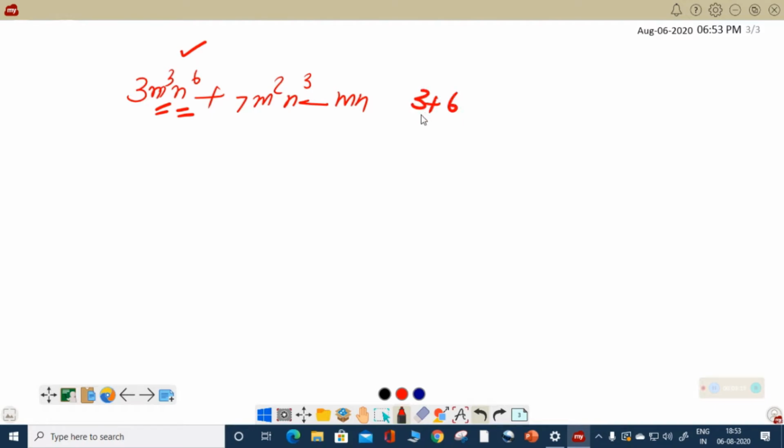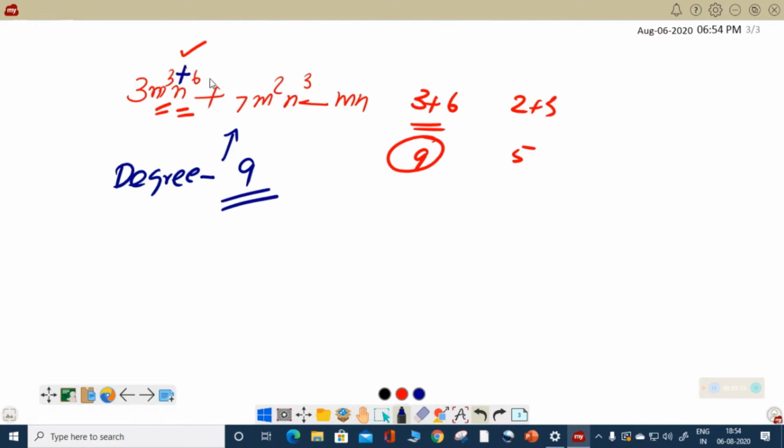That means you will add 3 plus 6 in the first term, which is equal to 9, and in the second term 2 plus 3, which is equal to 5, and this is maximum. So we will say that the degree of this polynomial, just for your knowledge and for a 1 mark question if it comes, is 9 because 6 plus 3 is equal to 9. इतना ही आपको याद रखना है. फर्दर आप 11th standard में maths पढ़ते हैं तो उधर होएगा. Okay, so you are having all this knowledge with you, which is very important for the fundamental aspect of a polynomial.